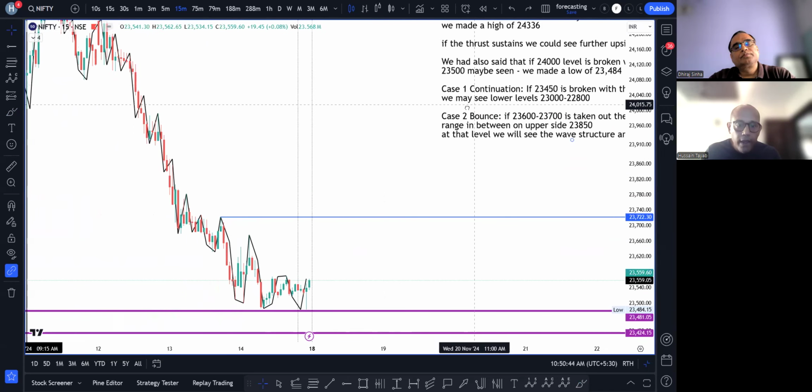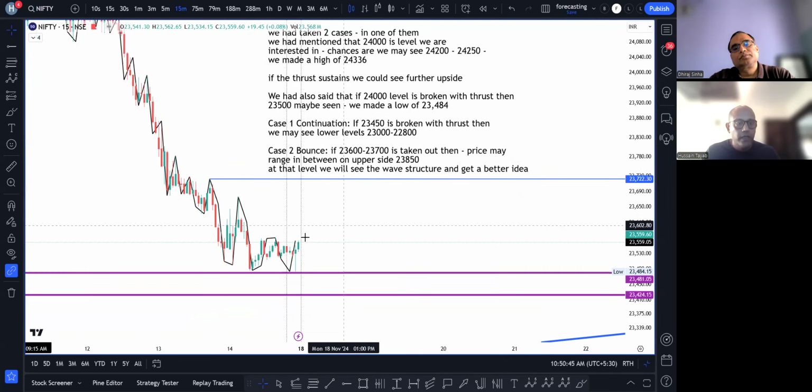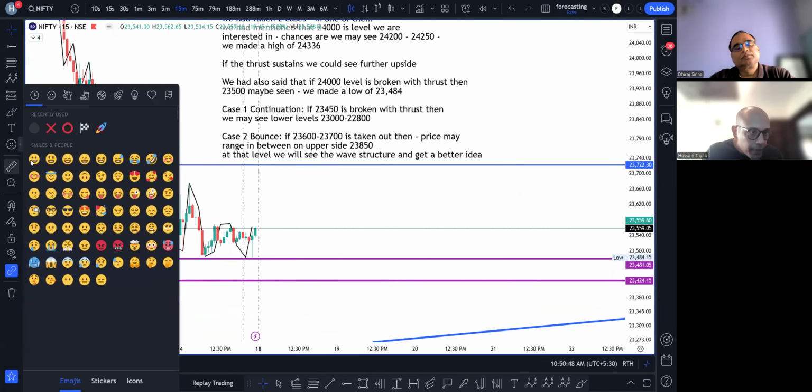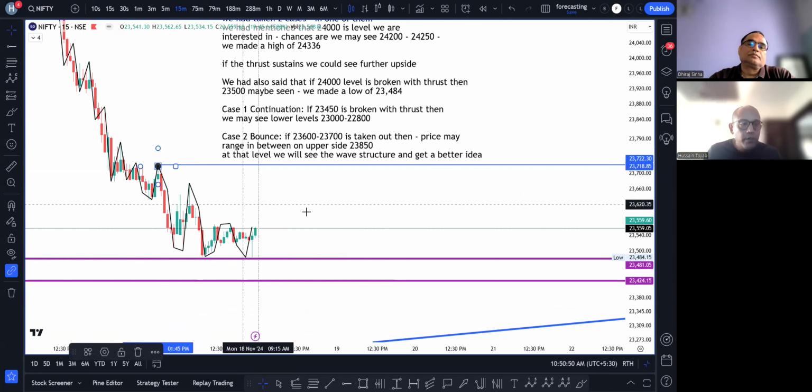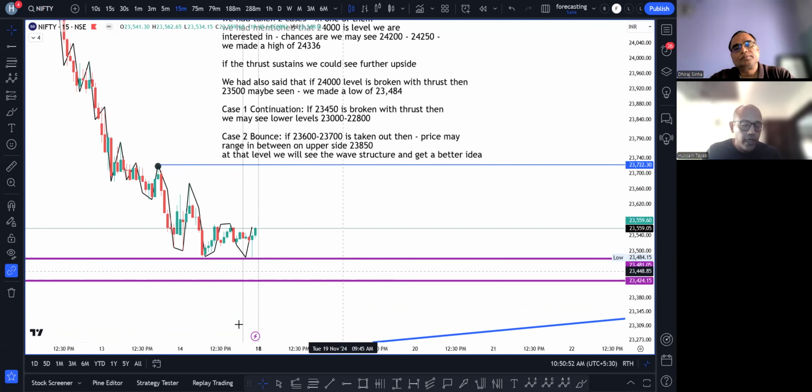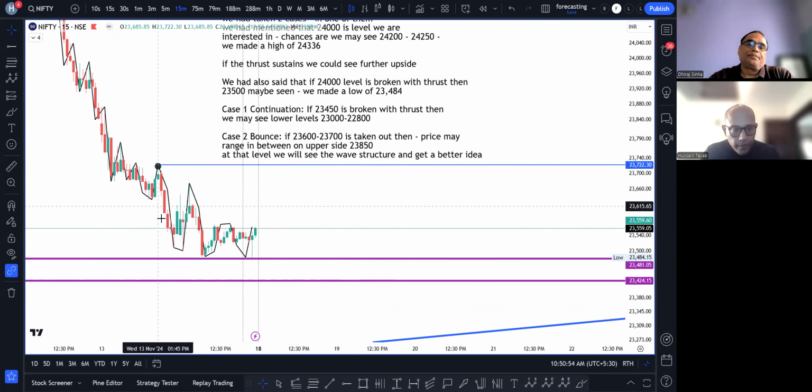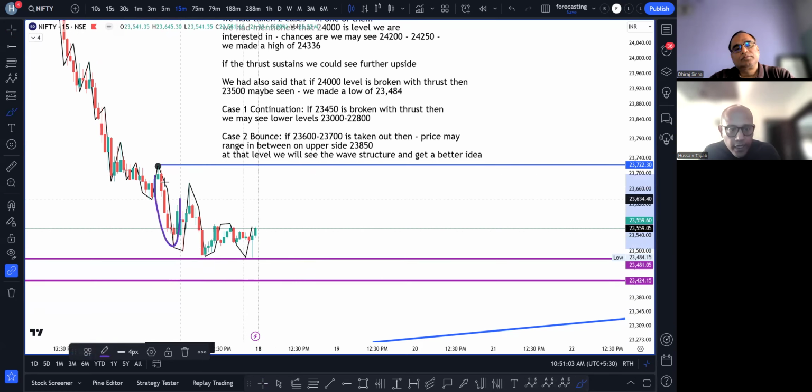I'm marking that black point that I had marked on the Bank Nifty chart over here as well. Sir, यहाँ से आप देखेंगे कि price has gone down, okay, but it has contracted at this level. You are seeing ये जो movement था, ये उससे कम था, ये उससे कम, ठीक है?